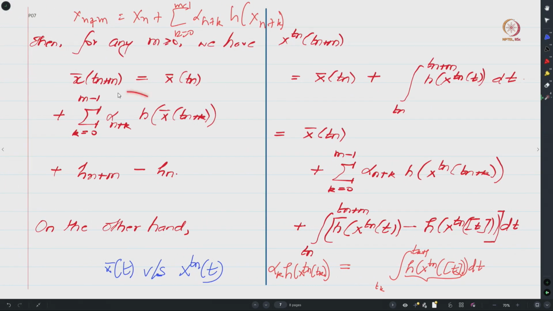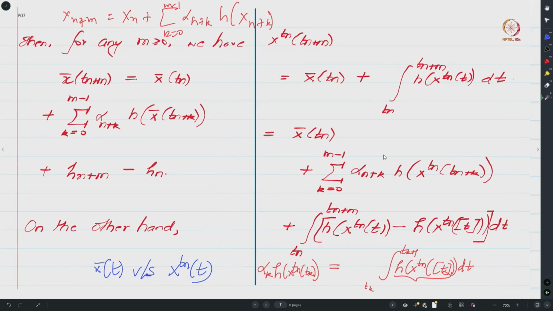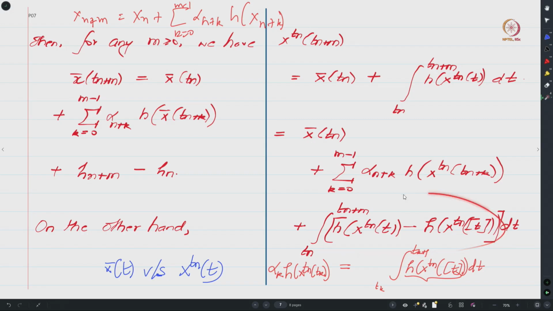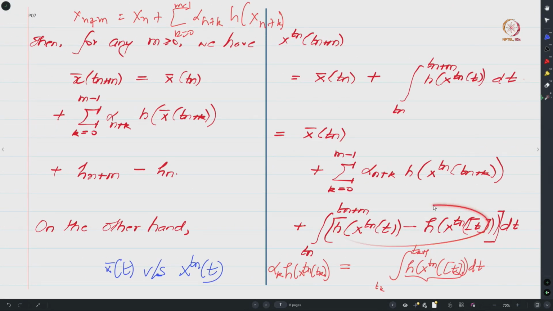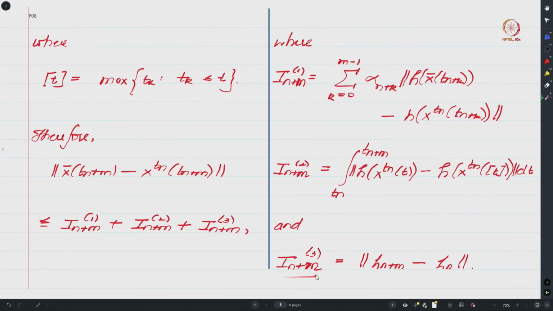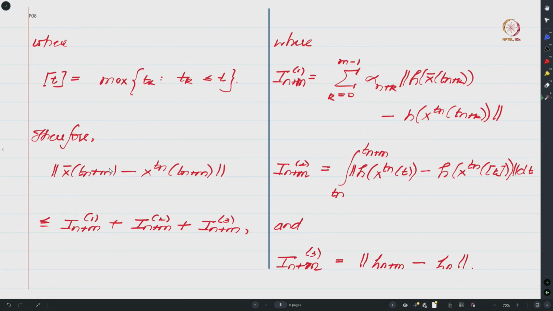So, this is basically comparing this expression with this expression over here, and also observe that you had x bar Tn and x bar Tn over here. These two things will cancel off when you take the difference between them. So, this explains the first term. The second term is basically arising due to this expression, and one can see that whatever I have over here is precisely this term, and the third term that we have arises because of this expression over here.